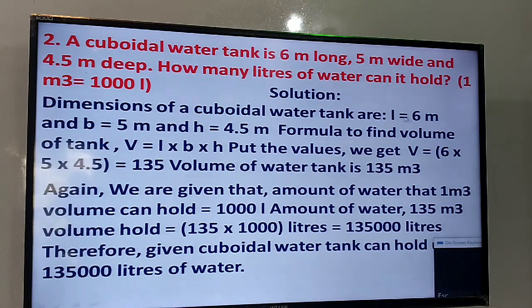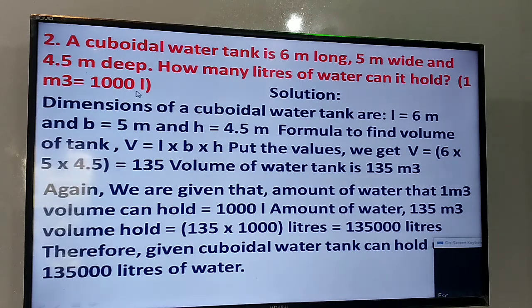The capacity of the tank is length into breadth into height. Length is 6 meter, breadth is 5 meter, and height is 4.5 meter. Volume equals 6 into 5 into 4.5, that is equal to 135 cubic meter.